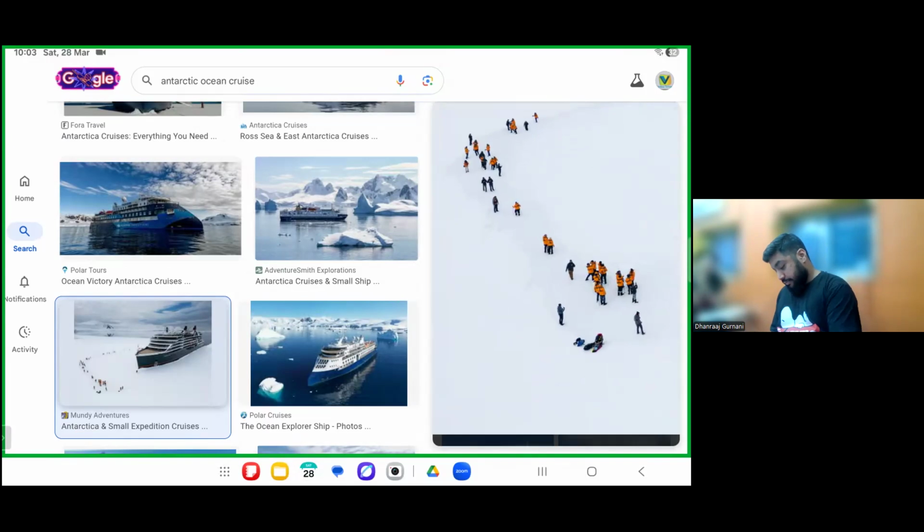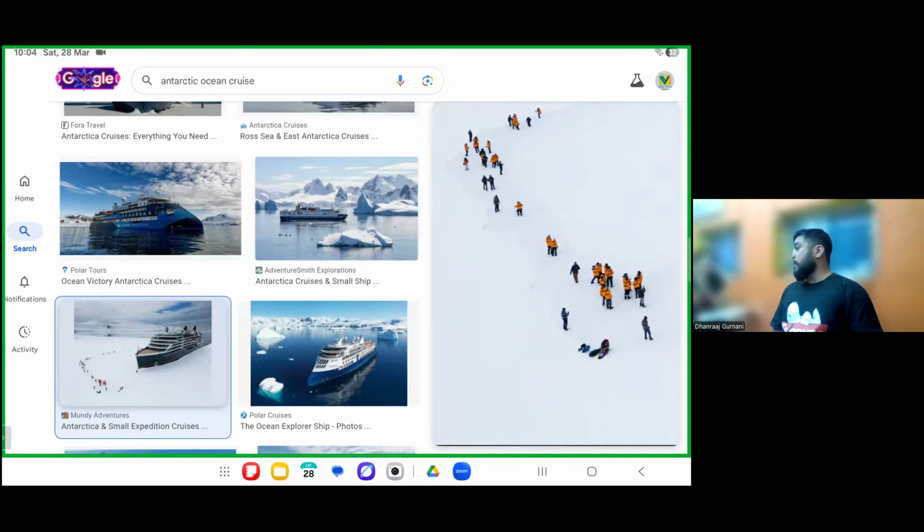You can also actually go to the Antarctic and take a cruise. It's a very nice cruise. You should take it once in your lifetime. But they give you warnings that don't drink this water. Do not eat this ice.